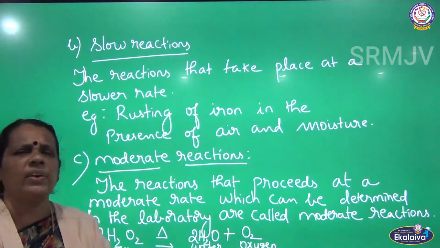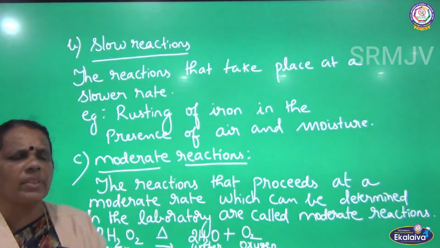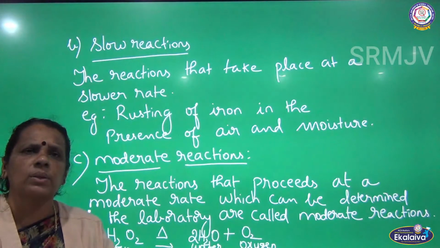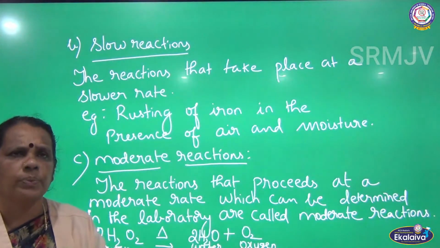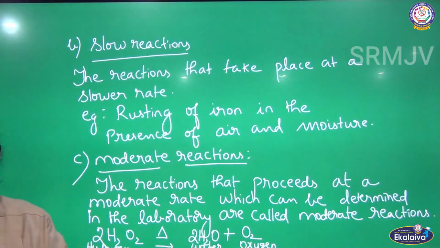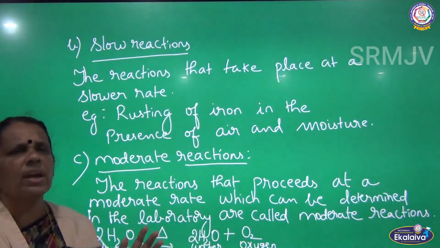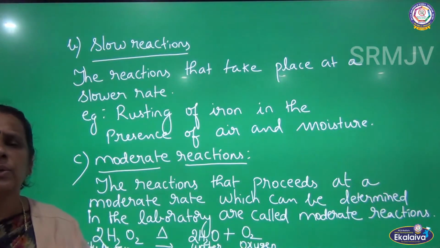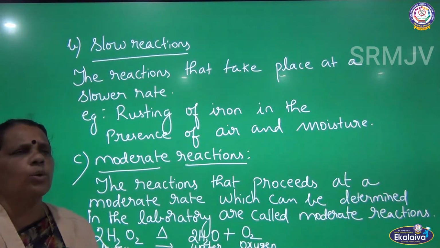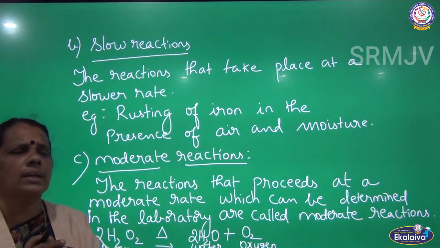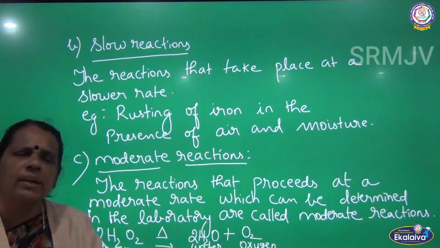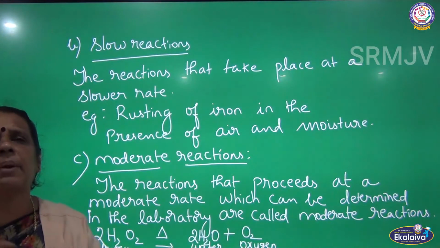And the second classification is slow reactions. Some of the reactions are taking place at a slower rate. We can call them slow reactions, where the reaction rate is very slow. For example, I told about rusting of iron. Iron gets rusted in the presence of air and moisture. And I told about the moderate reactions. Some of the reactions are taking place at a moderate rate, where the rate of those reactions can be determined in the laboratory.